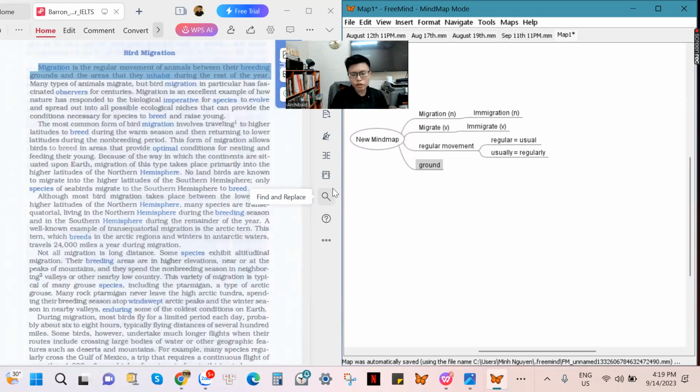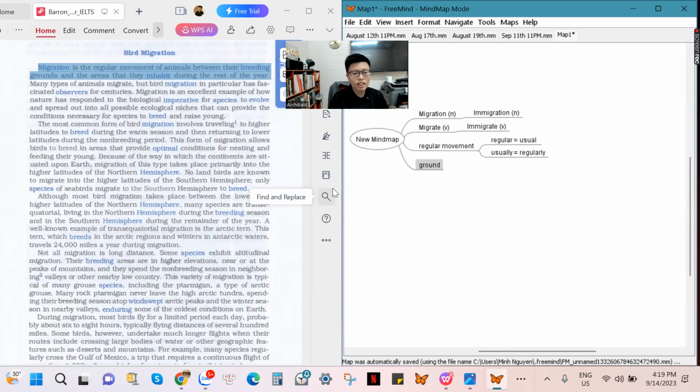Ground. The first meaning of ground is the place, the surface where you put your feet in order to stand, or the surface where you sit in order to relax. So it is about the floor.